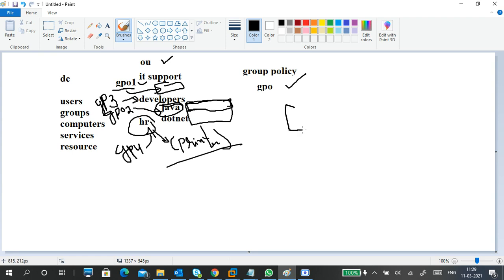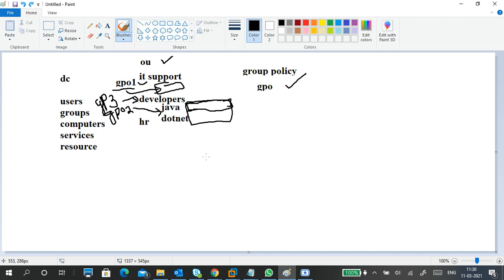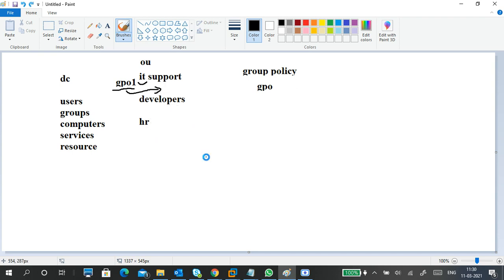Next one is delegation control. OU has delegation control. For example, I put a lot of things here, a lot of drawings. Okay, delegation control is there. What is delegation control? It is access to the OU only, but